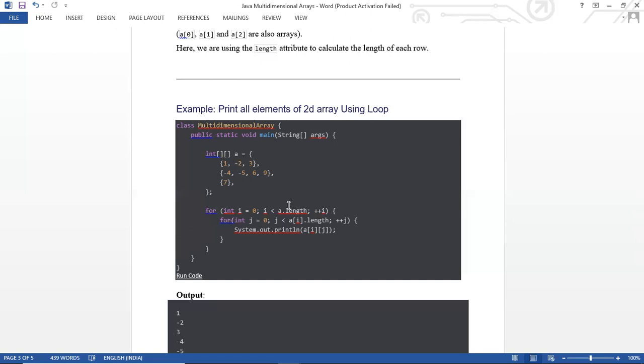I'm using the for loop. I am just printing the array elements, the -2, -4, then -5, just like the simple 1 3 7 6 9. Simple. That will be printed on your screen as it is. That -2 will be printed on the screen, -5 will be printed on the screen. Whatever minus values I've added, just because of that we are not doing any kind of mathematical calculation. I have just added array elements.